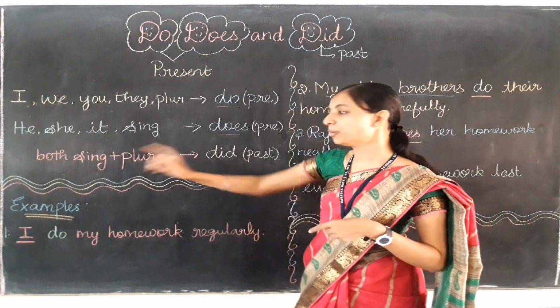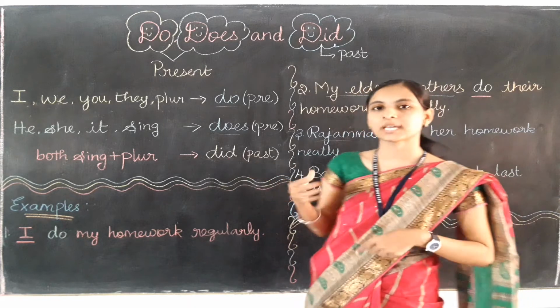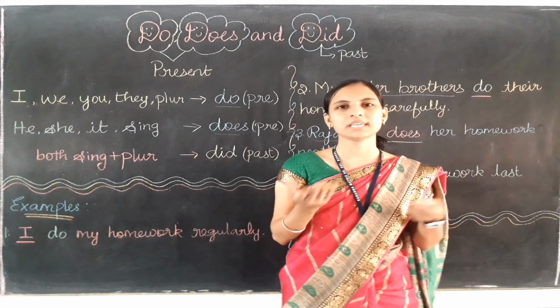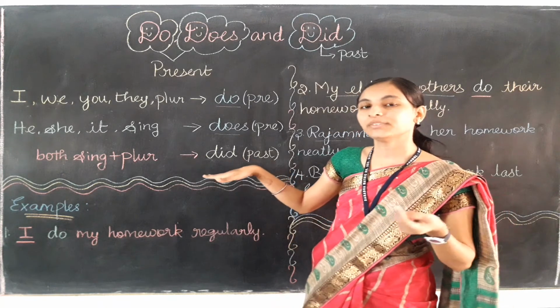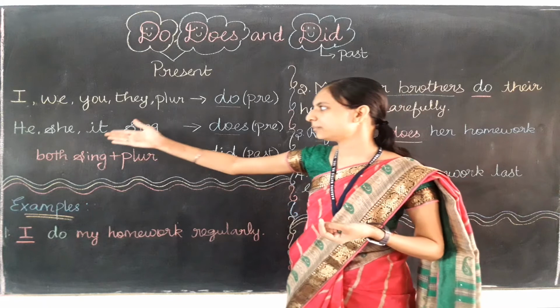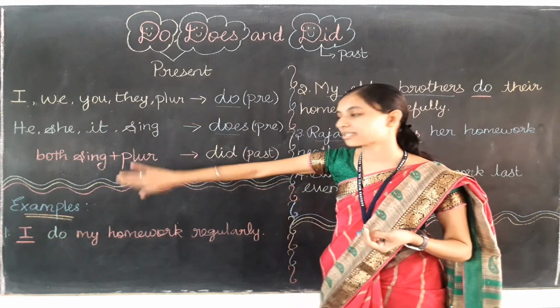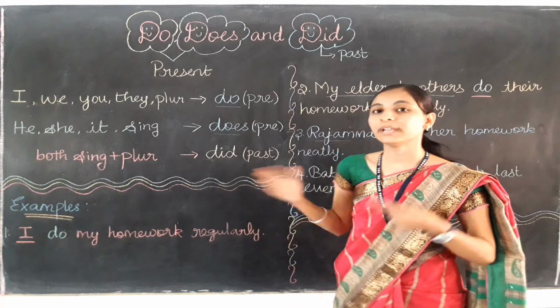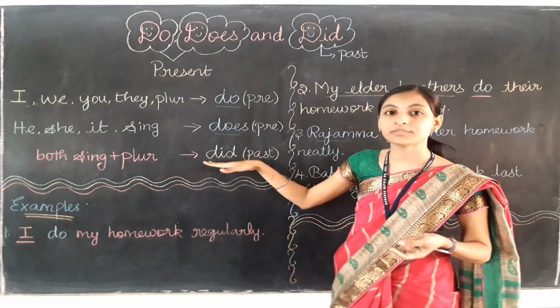And what about did? Did always talks about the past time, the action which is already completed. When we are talking about it, we have to use did only for any subject, whether singular or plural.